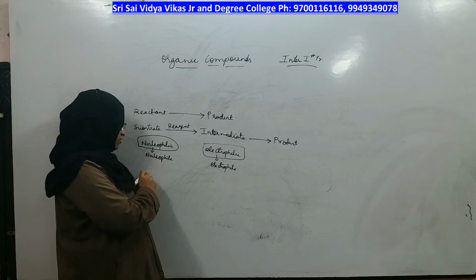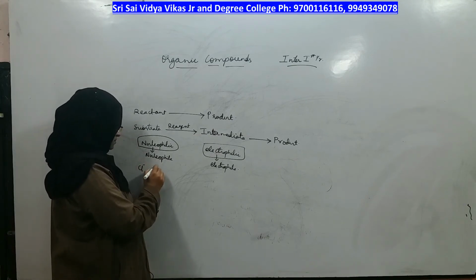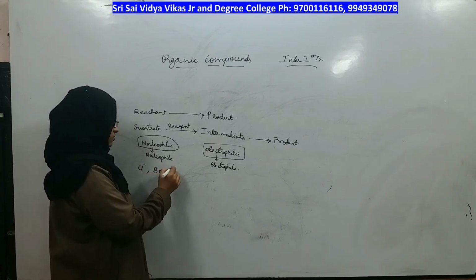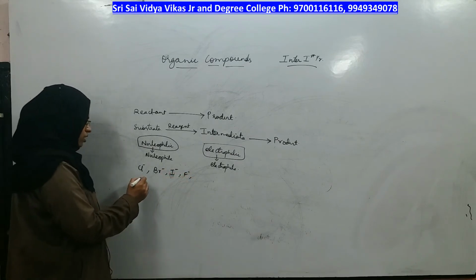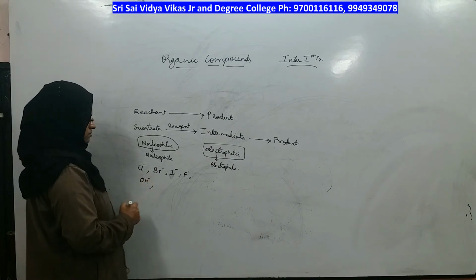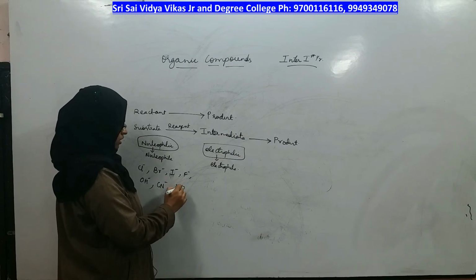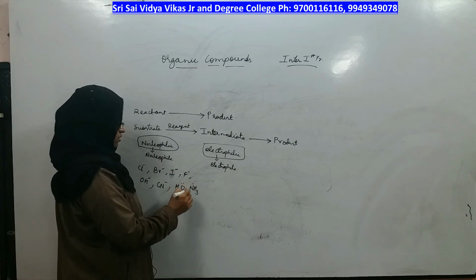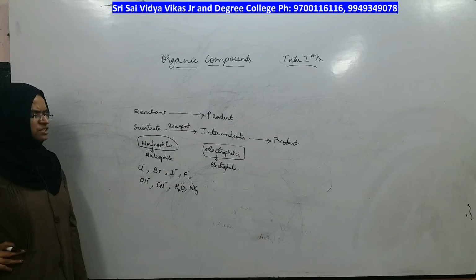What does it mean by nucleophile? A nucleophile means any atom or a molecule on which extra electrons are present, which can be donated to others.